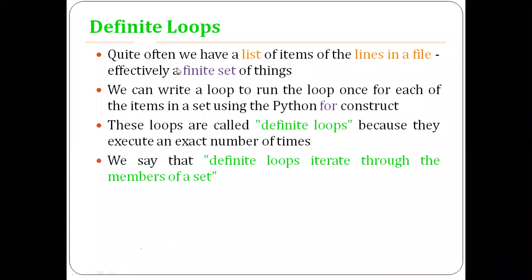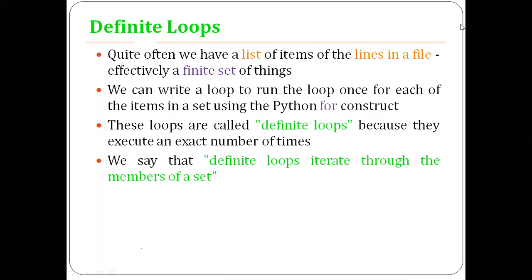So quite often we have a list of items, or lines in a file, effectively a finite set of things, right? In a file we have a number of lines, and these lines we generally call a finite set of things. We can write a loop to run once for each of the items in a set using the Python for construct, right? We can use the for construct or the for loop to run through a file.